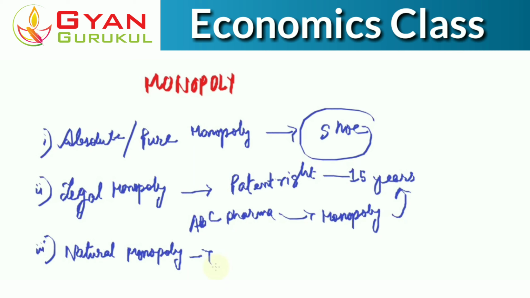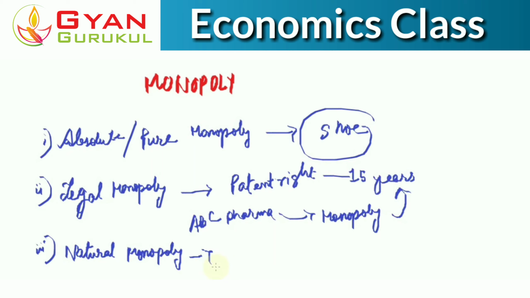Plus, that particular firm may have some exclusive knowledge about the technology that is used to produce that particular product. It may know something very important about the technology that could be used to produce that product, which other firms don't have. Other firms don't know what the technology is, right? That may happen. Or sometimes it may happen that in the long run, when the market is expanded, because of the size of the market, the size of the particular firm is very high.